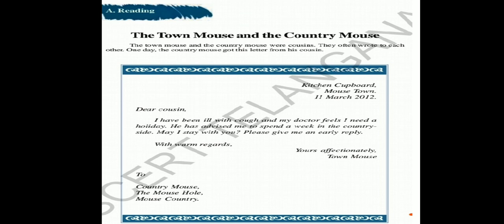Okay, now dear children, then after that A should be a capital letter, double f: Yours affectionately, comma. Then after that we should write down the signature. Then the receiver's address should be written as the to address. Understand? Here: Country Mouse, The Mouse Hole, Mouse Country. This is the address of the person to whom we are sending the letter.